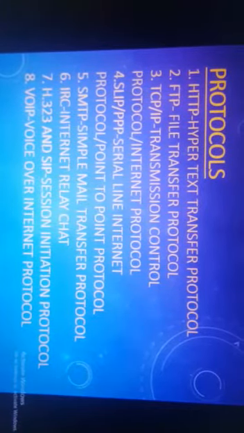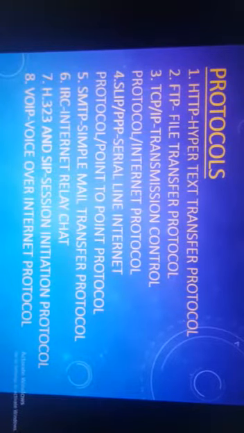So HTTP again comes in two forms, HTTP and HTTPS. The hypertext transfer protocol is HTTP, and the hypertext transfer protocol secure is HTTPS, which basically represents security purposes. Next is FTP. FTP stands for file transfer protocol. The file transfer protocol again is used basically to exchange files across the internet, and a lot more. It works in combination with different other types of protocols.